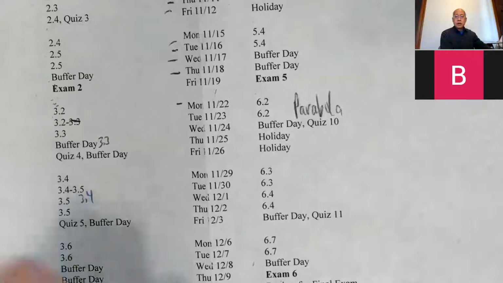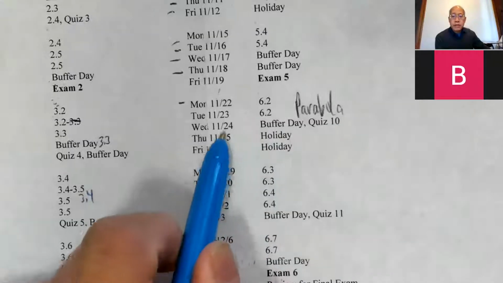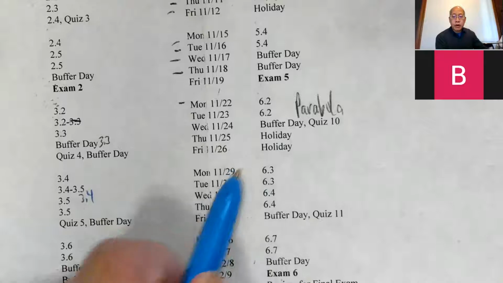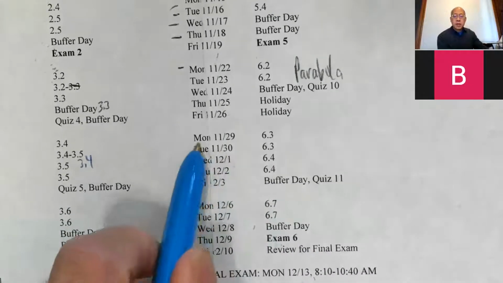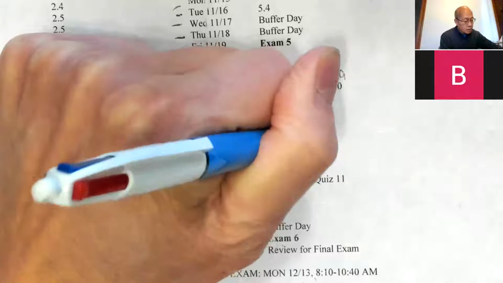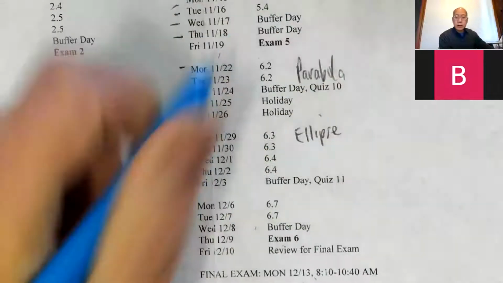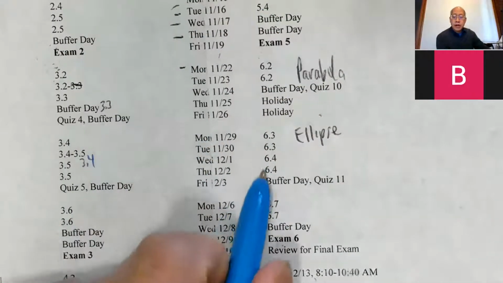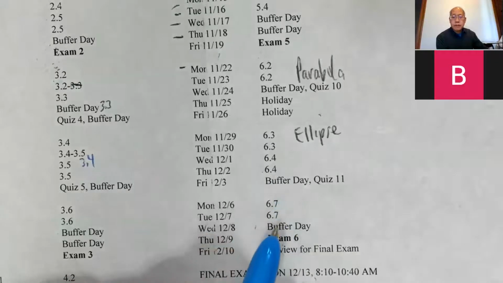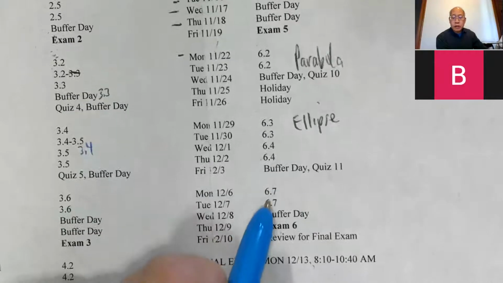Okay, so remaining calendar, we're just on schedule, finishing 6.2 today. Okay, and you get the quiz. Holiday tomorrow and Friday. So Monday and Tuesday, 6.3 is on the ellipse. I'll go ahead and write it in now, which I may introduce today. Then we have the hyperbola to do. We have one last quiz. And then we have something called parametric equations.